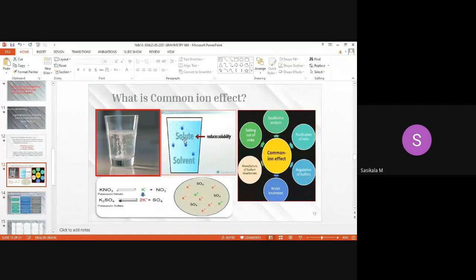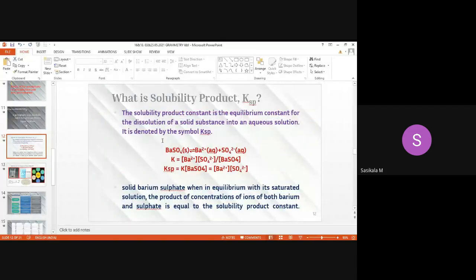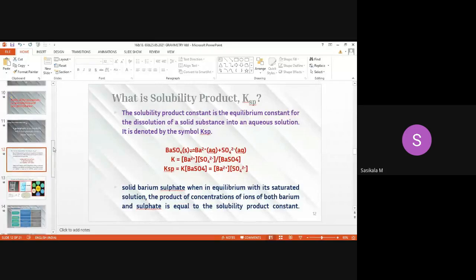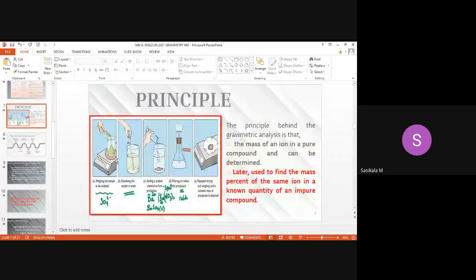Now we'll see common ion effect. Common ion effect represents if any common ion is present. For example, we have seen barium sulfate here, right? If barium ion or sulfate ion is present commonly in the solution, for example, we'll take the same flow chart. In the same solution, if you add sulfuric acid, what happens? H2SO4 also has sulfate ion, and your sample also has sulfate ion. So this increases sulfate ion concentration in solution.